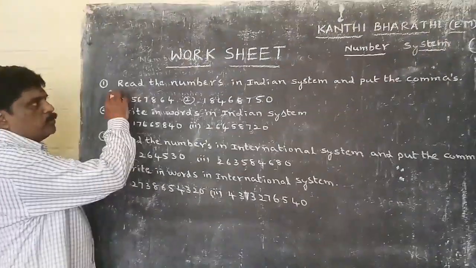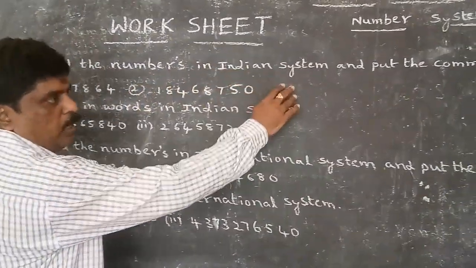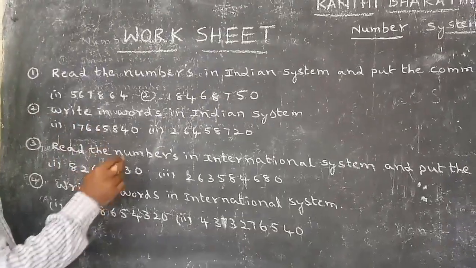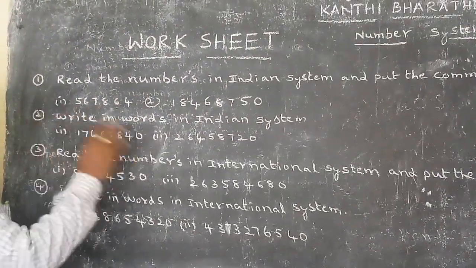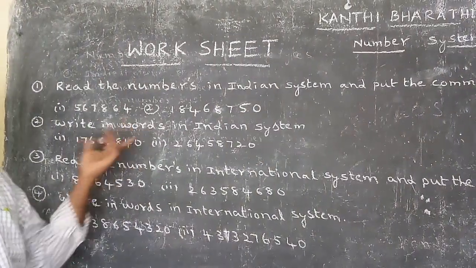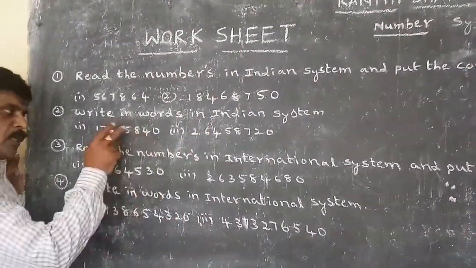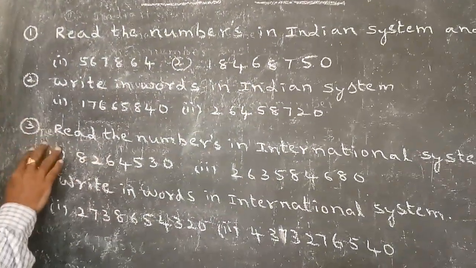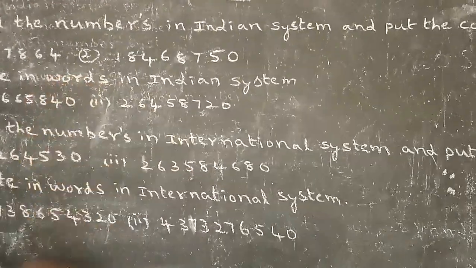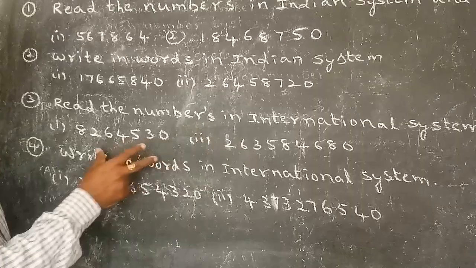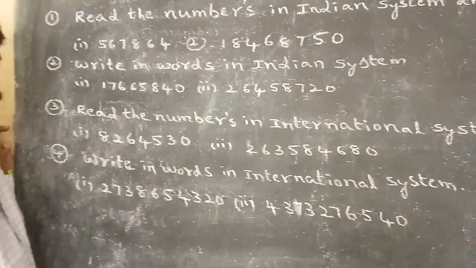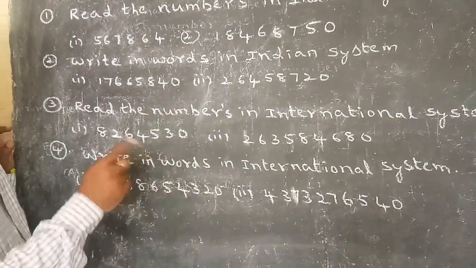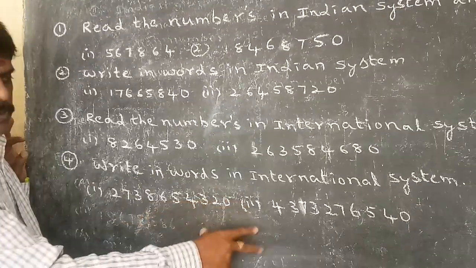Here the first question is, read the numbers in the Indian system and put the commas. I have given 2 sums here. Read the number and put the commas only, not write in words. And the second sum is write in words in the Indian system. Put the commas and also write in words here. The third sum is read the numbers in the international system and put the commas. You have to put the commas only for these 2 sums. And the fourth sum is write the words in the international system. You have to put the commas and write in words also for these 2 sums.